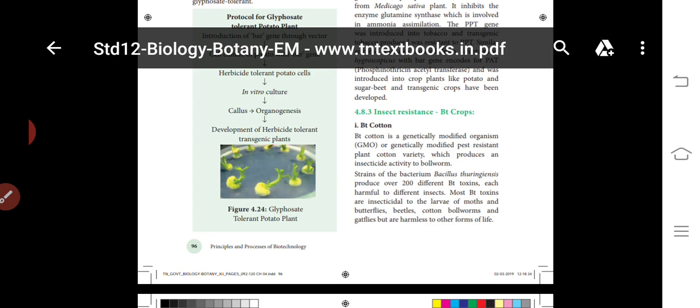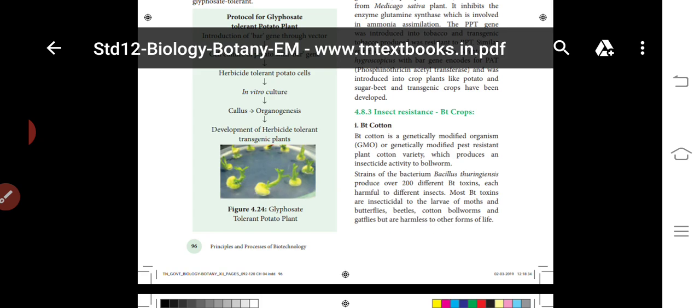Some of these proteins are produced in Bacillus thuringiensis. About 200 different types of these PT toxins are produced in Bacillus thuringiensis. The PT toxin gene is isolated and incorporated into the cotton plant, for example Cry1Ac and Cry2Ab cotton. This produces the PT toxins; the protoxin is inactive in the bacteria, so it enters the insect.